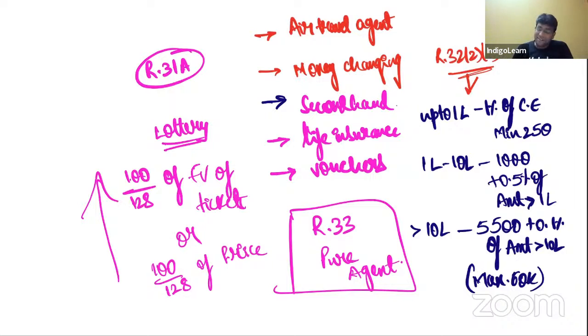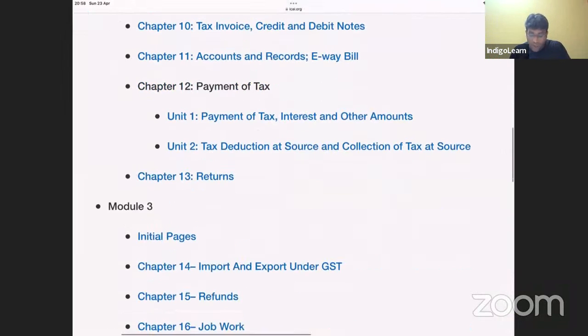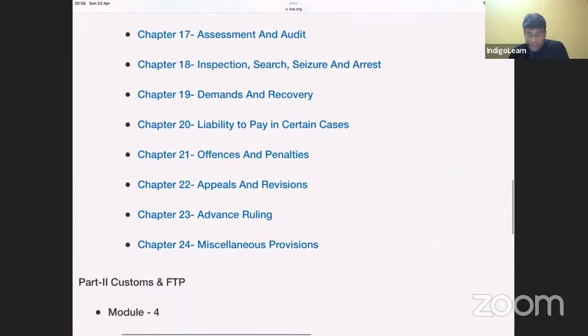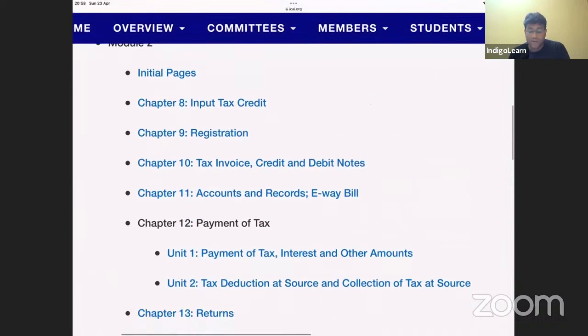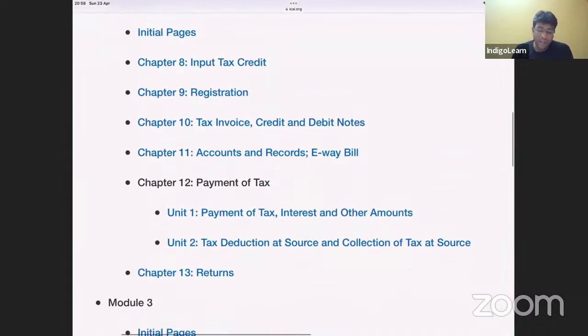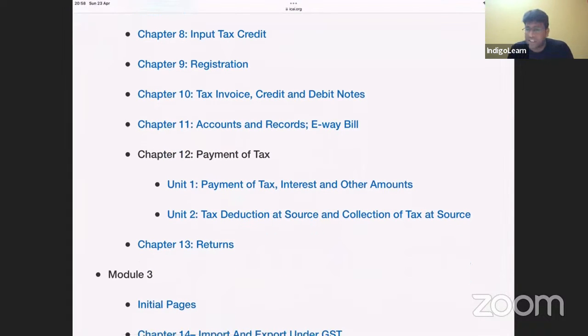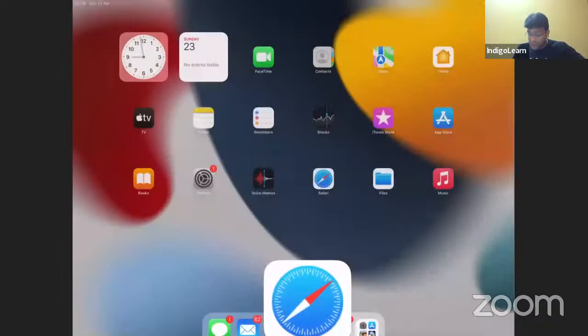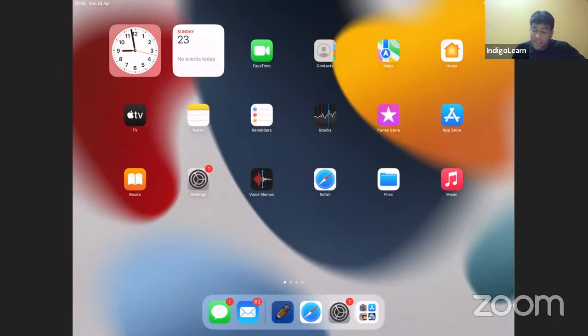So friends, with this, we have done some extensive revision with respect to a lot of interesting points in the beautiful topic of value of supply. Then, my dear friends, we have the next interesting topic known as input tax credit. And I'm sure we know that this topic is tremendously important, wherein section 16 deals with who is eligible and the conditions to claim input tax credit.